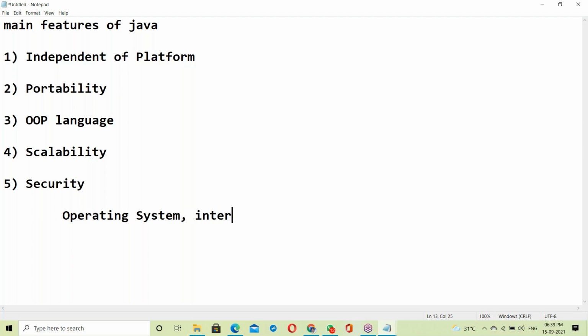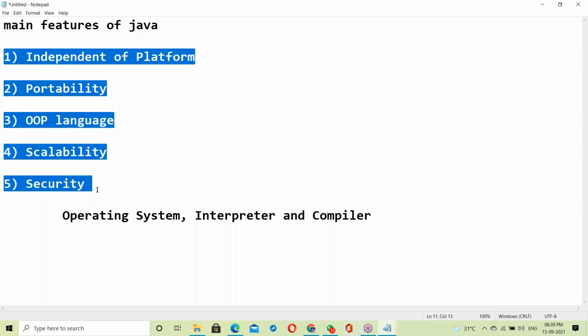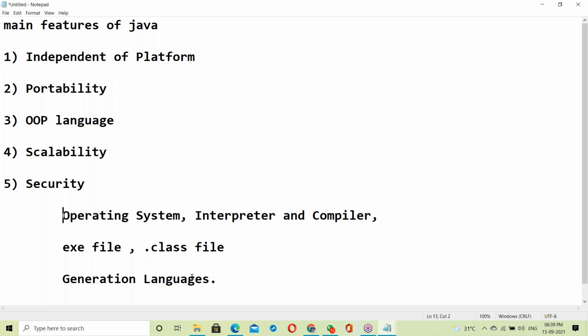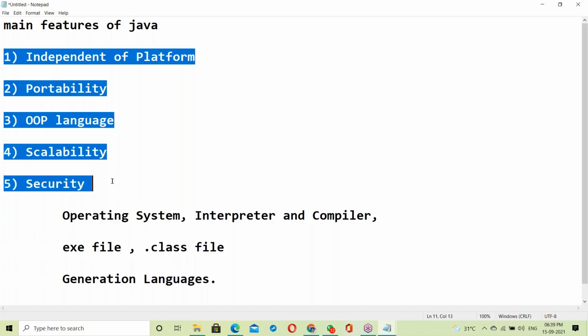Next, about interpreter and compiler knowledge. You must have this, because without it you can't understand the Java features. To understand Java features, what is OS, what is interpreter and compiler, and apart from this, what is an exe file? This is an important topic. Next, about the .class file, and apart from this, generation of languages. If you have this knowledge, then it is easy to understand these features.